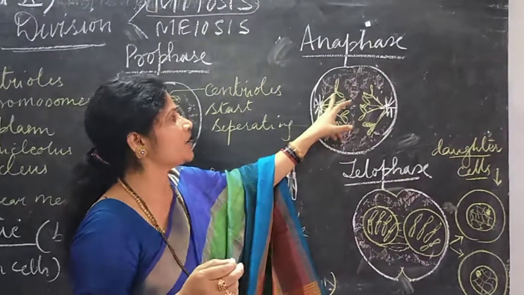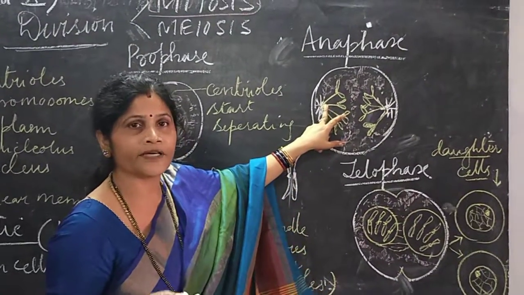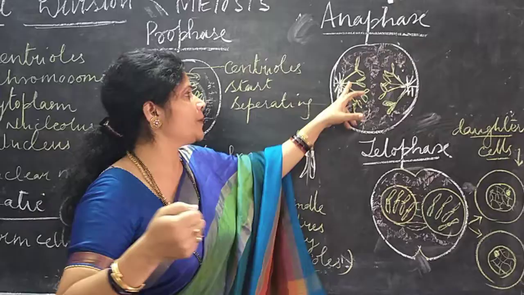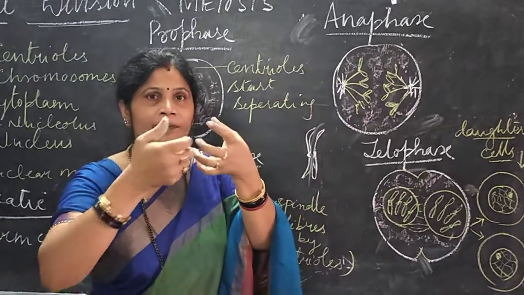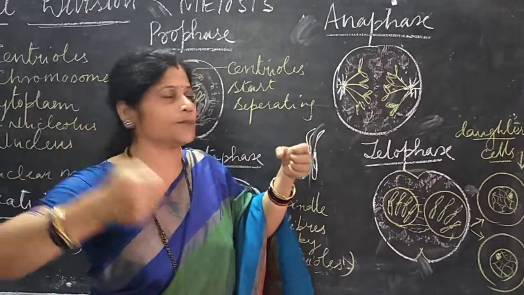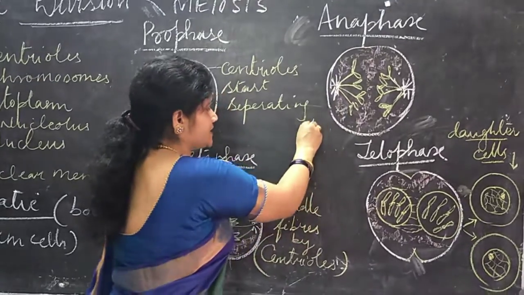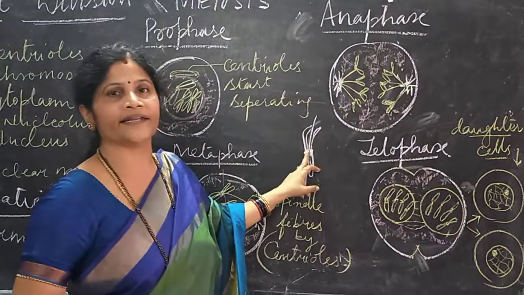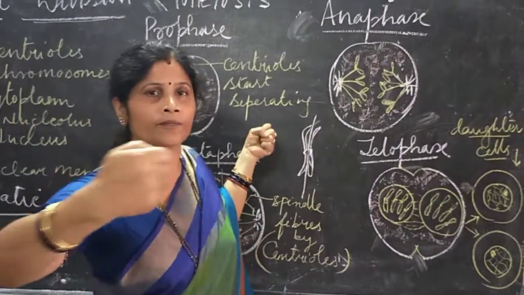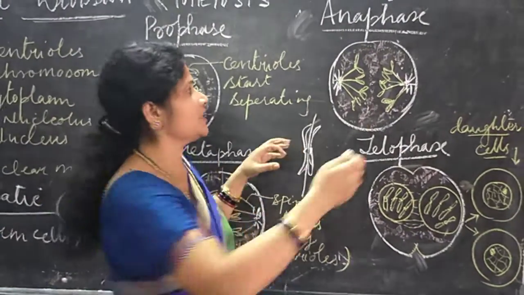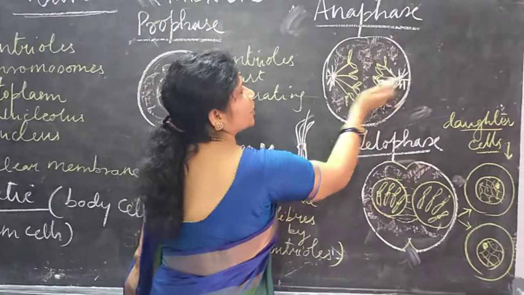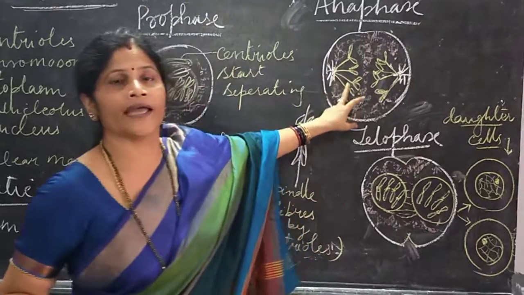Why does it split? Because of the constriction of the spindle fibers towards the poles. The spindle fibers get constricted, they become thick, and they are pulled towards the poles, due to which there is a separation of the two chromatids due to the pull from both the poles by the spindle fibers. So they start moving towards the opposite poles during anaphase.